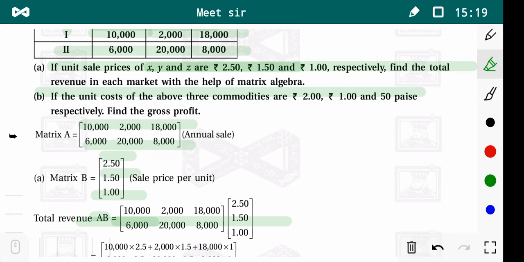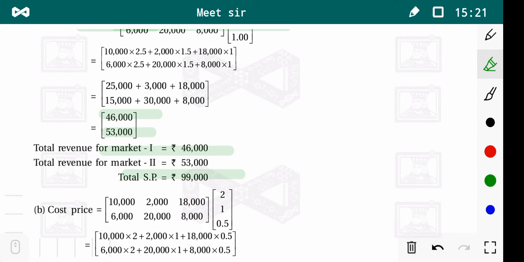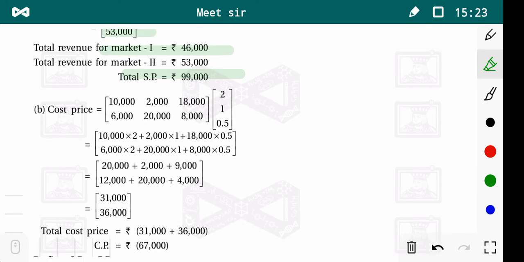Now similarly, part 2: if the unit costs of the above three commodities are 2 rupees, 1 rupee and 50 paisa respectively, find the gross profit. Now see that we found the selling price, that is 99,000. Now we find the cost price. By a similar process, we just change the second matrix to the cost price in place of the selling price.